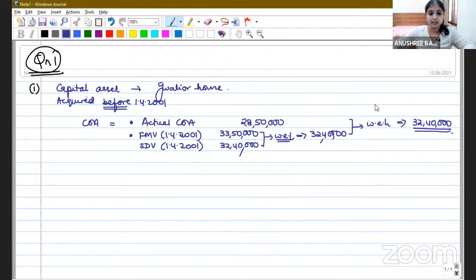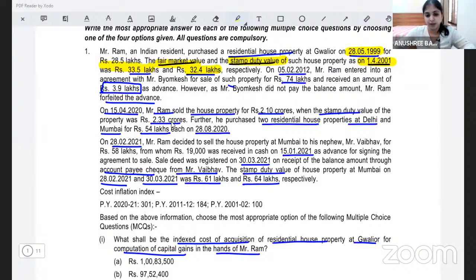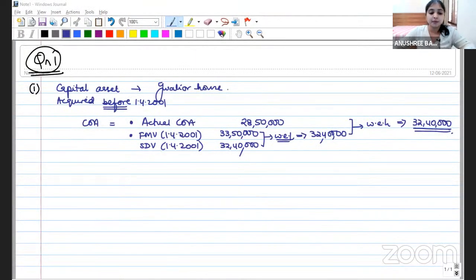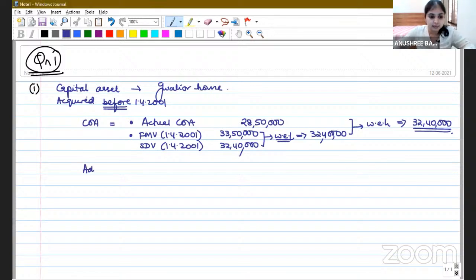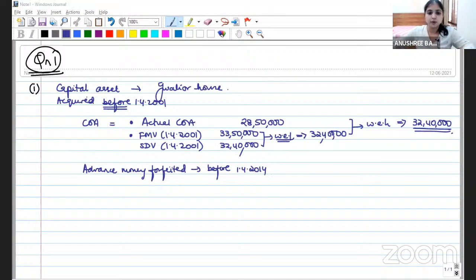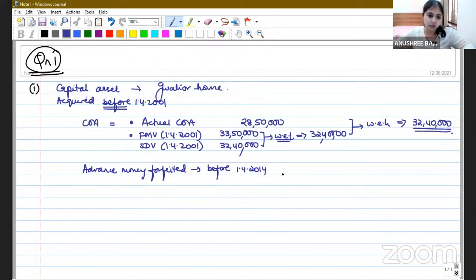Now, in the question, they have asked us to find the indexed cost of acquisition. All right. But before we do indexation, do you remember we saw that my assessee has also forfeited some advance money, right? So what to do about the advance money forfeited? We discussed that the advance money was forfeited before 1st April 2014. So what are we going to do with this advance money? We will reduce this advance money from the actual cost of acquisition.